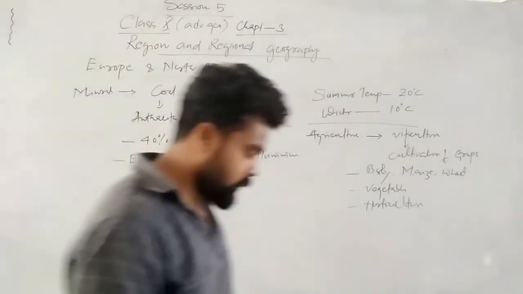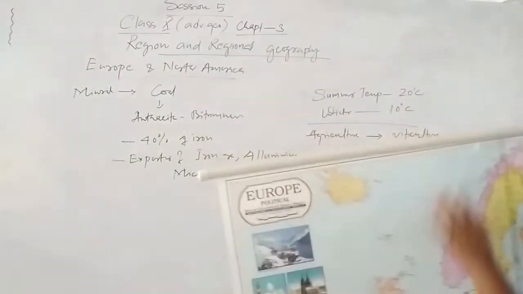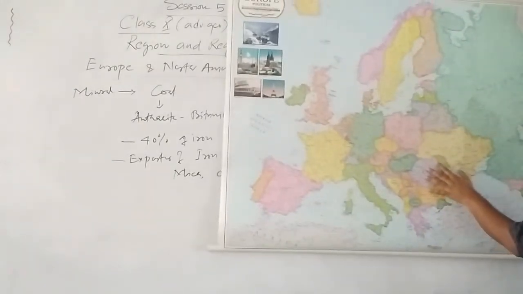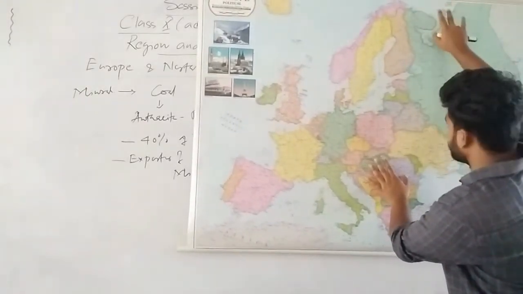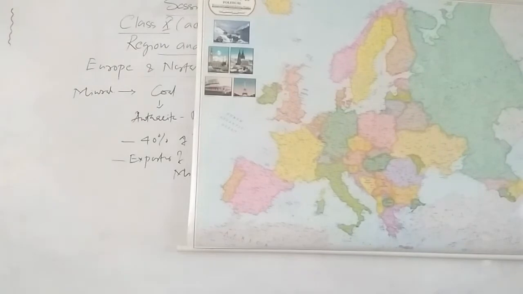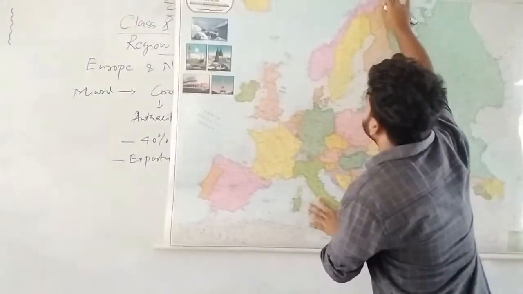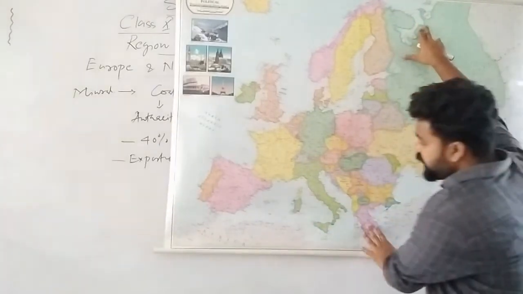Okay, let's see what the different countries in the map are. What are the different countries there in the map? This is Europe. You'll see the different countries here. I think this is clearly visible to you. Let's see what the different countries in Europe are.